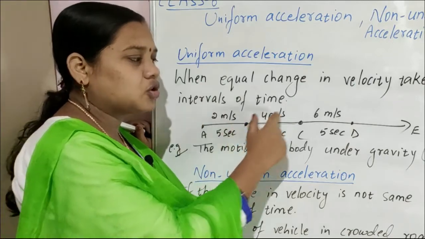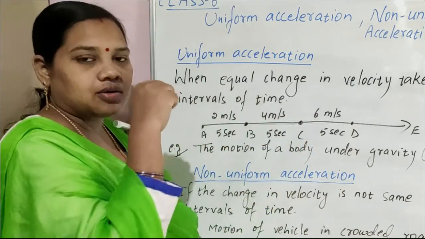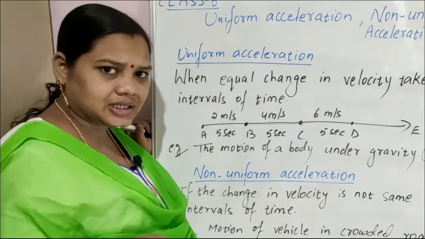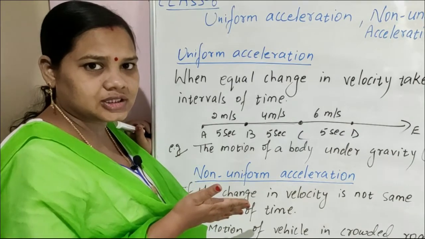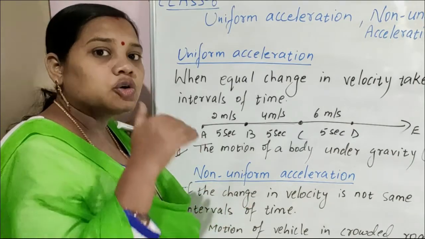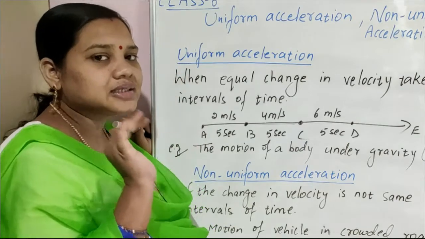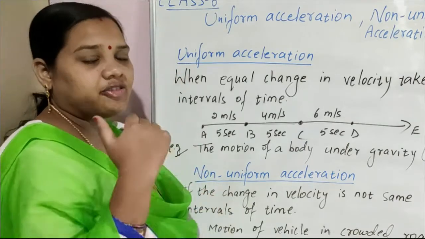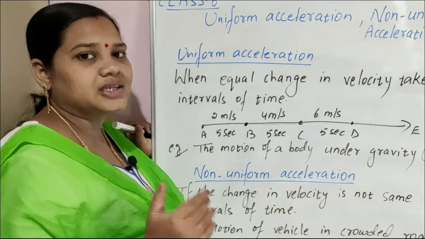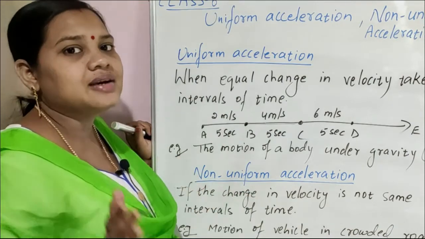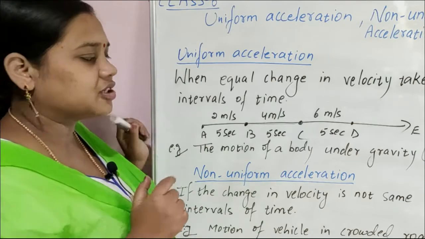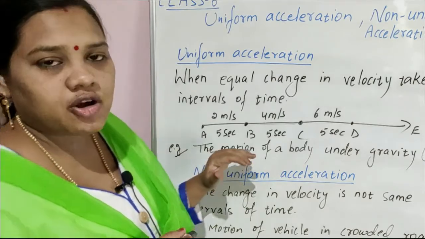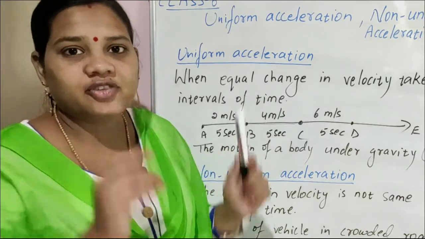2 to 4, 4 to 6, it means the velocity of the body is changing, variable velocity, but changing uniformly. That is uniform acceleration or constant acceleration. Example: motion of a body under gravity, meaning a free falling body.